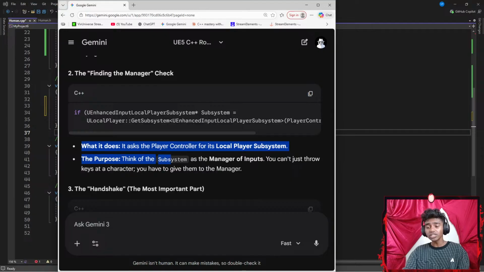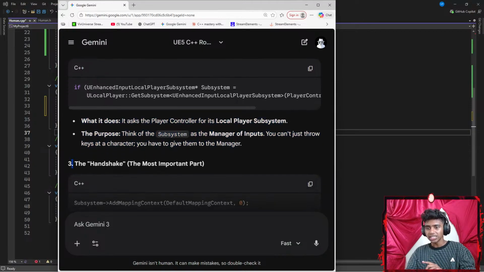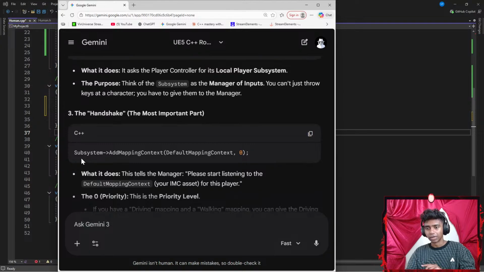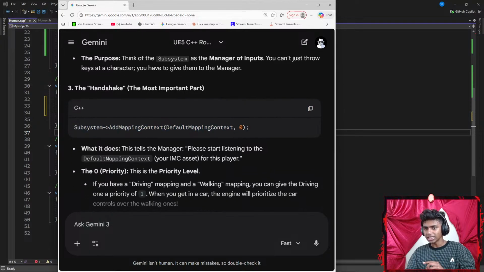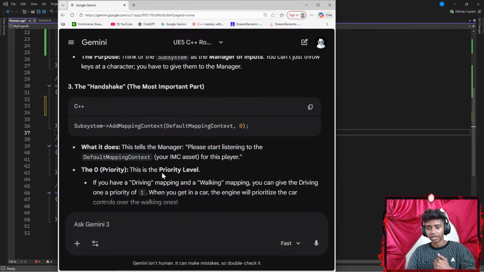The purpose, think of the subsystem as the manager of inputs. You can't just throw keys at a character, you have to give it to the manager. I see the handshake, the most important part: subsystem points towards add mapping context, default mapping context, and my priority is set to 0. What it does, this tells the manager, please start listening to the default mapping context, your IMC asset for this player. The priority 0, this is the priority level.